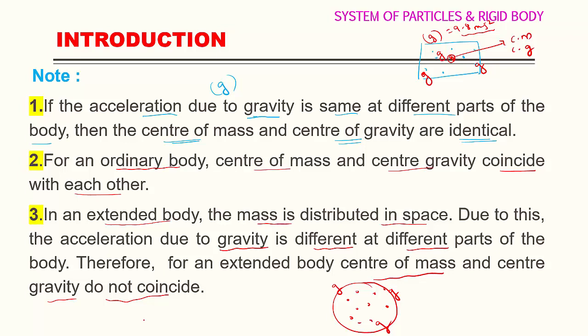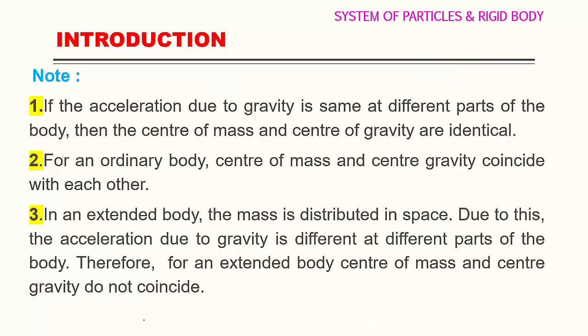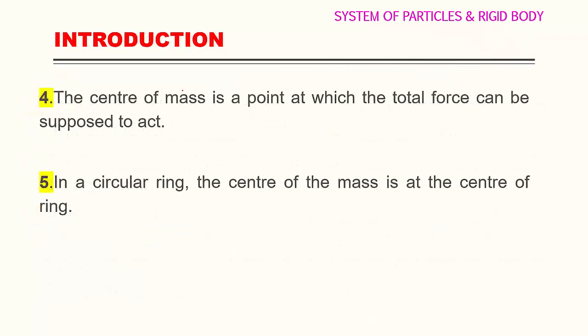Right? Then fourth point: center of mass is a point at which the total force can be supposed to act. See here, if I take a box, this is one object, it contains a large number of particles. I am going to apply force at one corner. If I apply force at one corner, only this part is shifted like this.